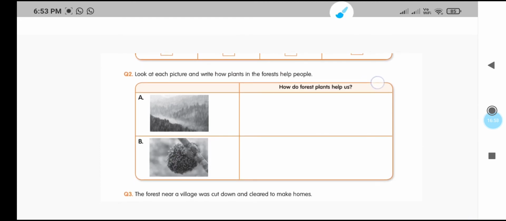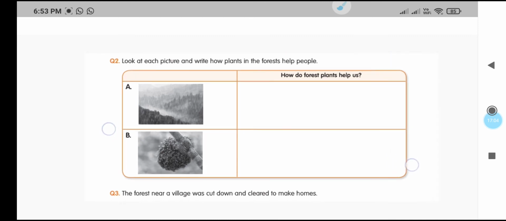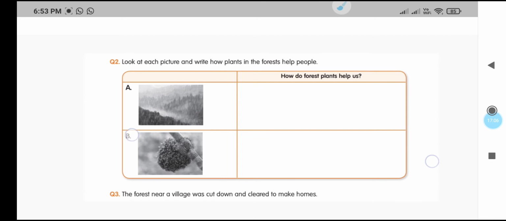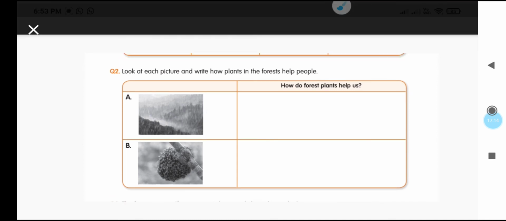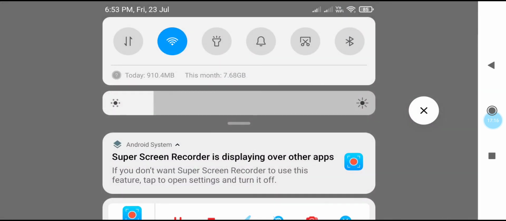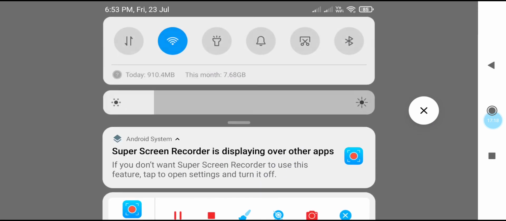The next question is, look at each picture and write how plants in the forest help people. How do forest plants help us? You can understand by seeing this picture, forest plants are helping us to bring the rains, timely rains.